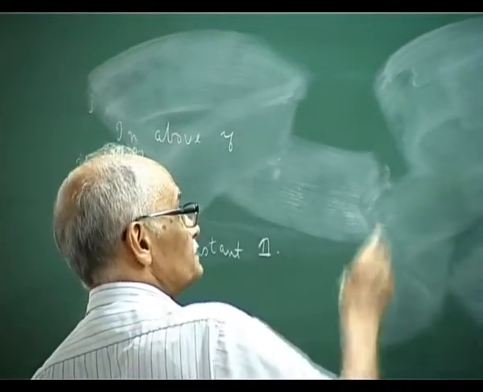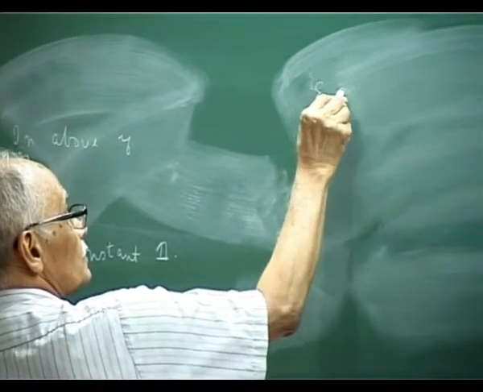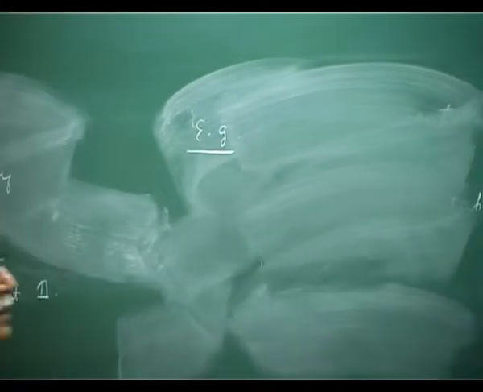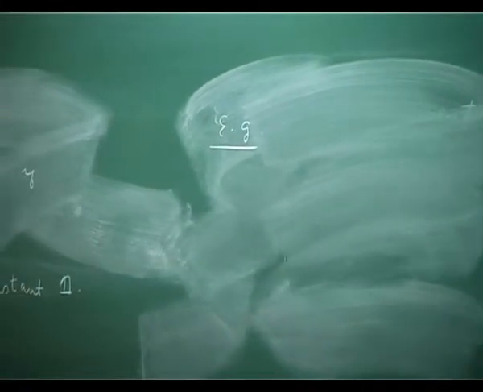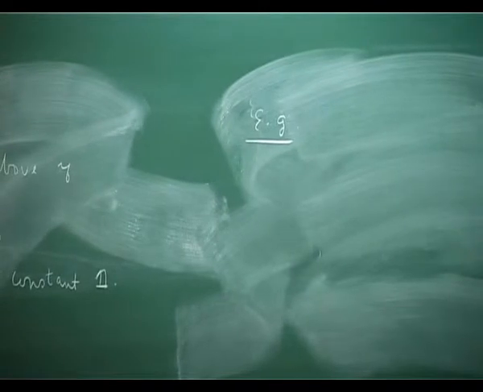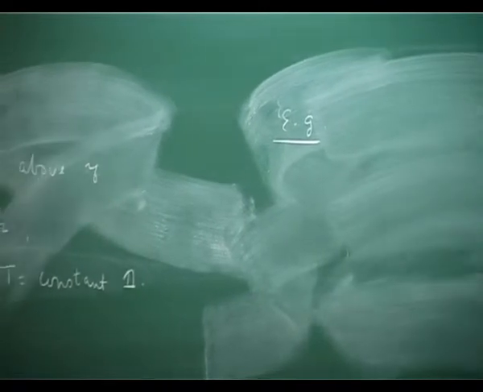So, example, you may know a little bit of angular momentum. Do you know some angular momentum theory? Angular momentum. Okay.